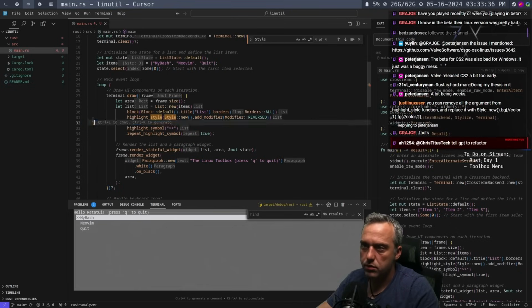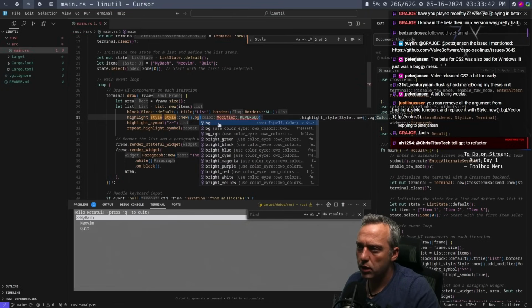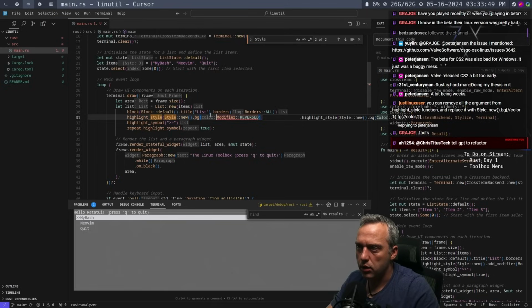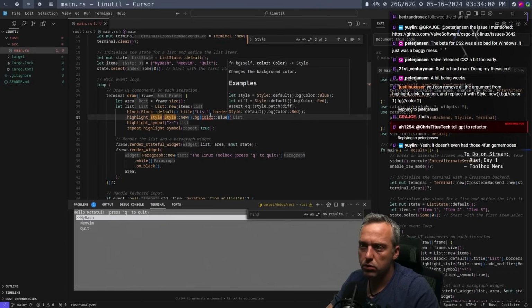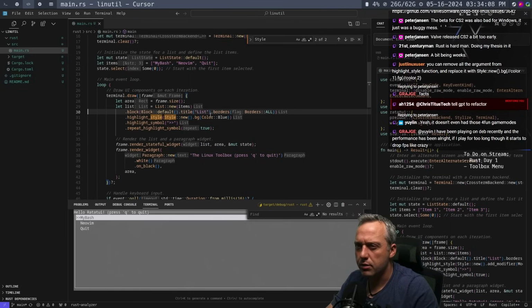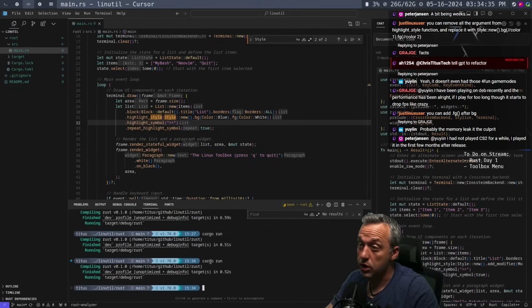Let's just remove this. I was just wondering, maybe you could do all of it in one go too. BG, and then let's go over one color. Let's make that color blue, something like that. So then instead of the reverse, but then probably need to make the foreground color as well. I don't think you can do like a FG color white. Does that work to string it all together? I guess one way to find out. Oh, no. Okay, you can add it. Oh, you can add it after. Okay. Just didn't quite grab it.